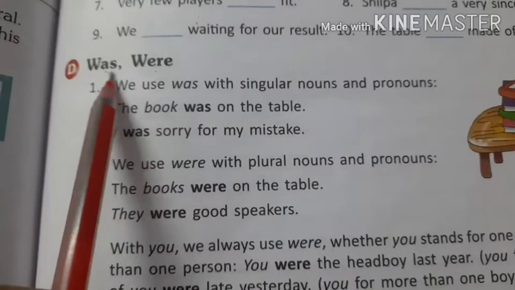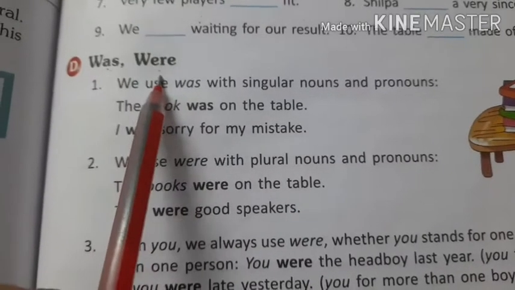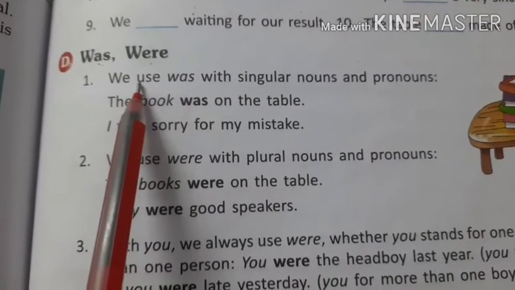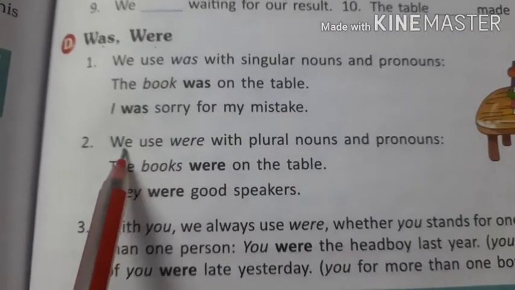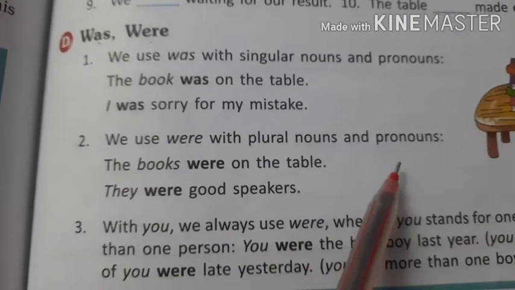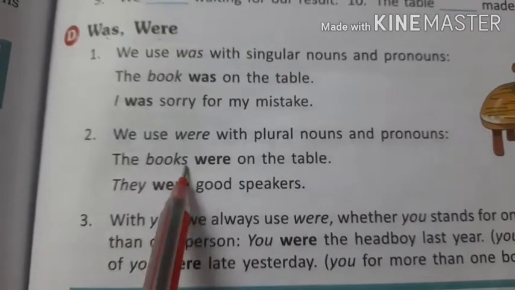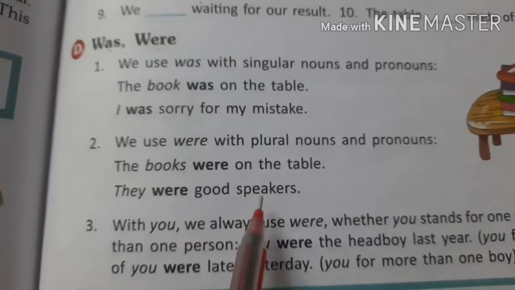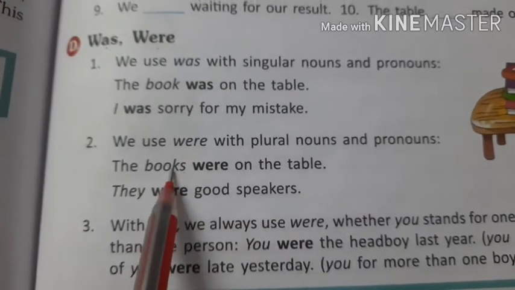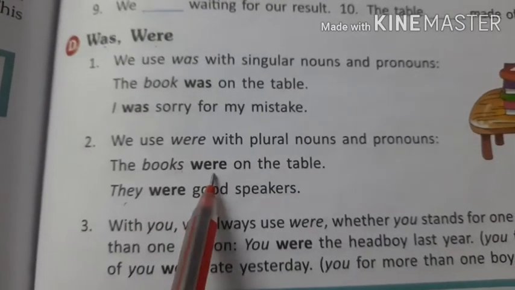So now when are was and were used specifically? When we are talking about something that has already happened. So that is the past. We use were with the plural nouns or pronouns. The books were on the table. They were good speakers. So when it is plural nouns, we use were.